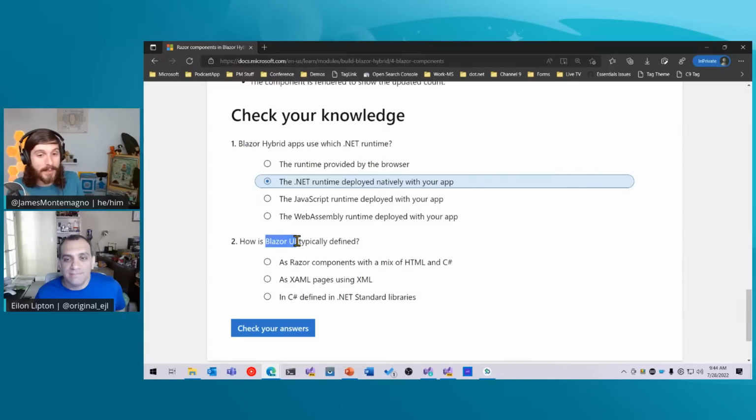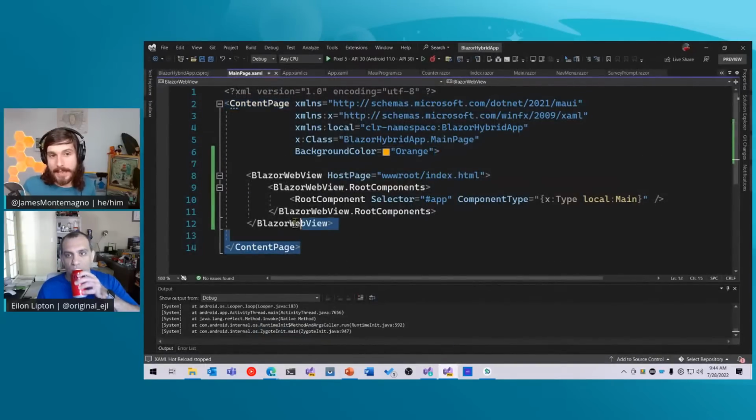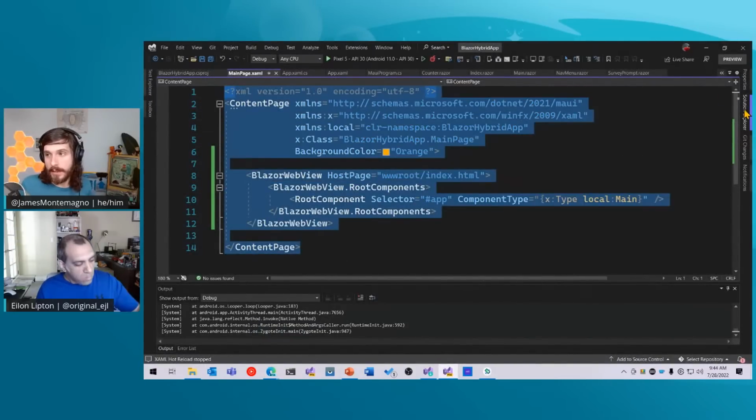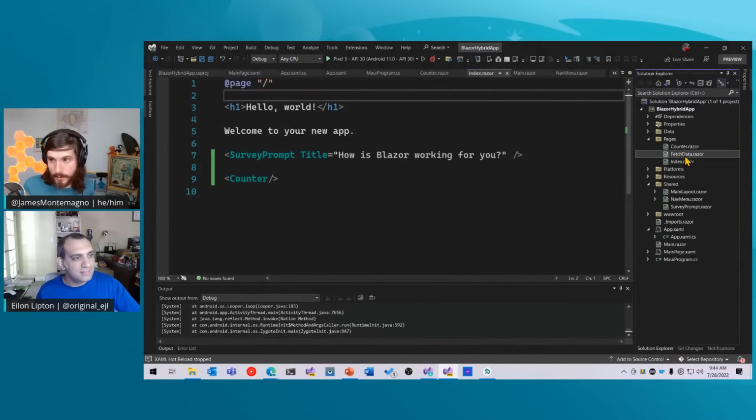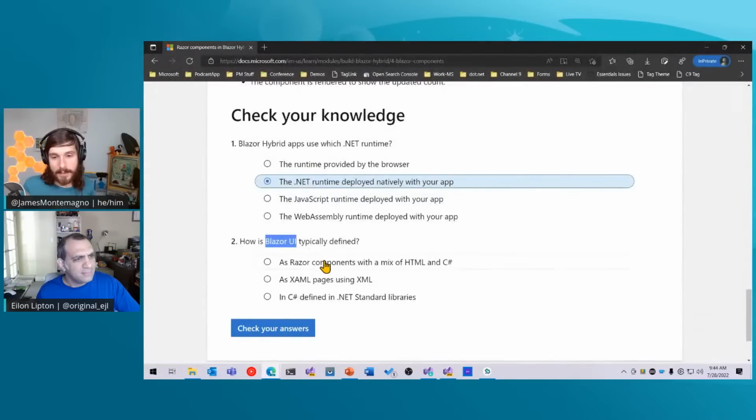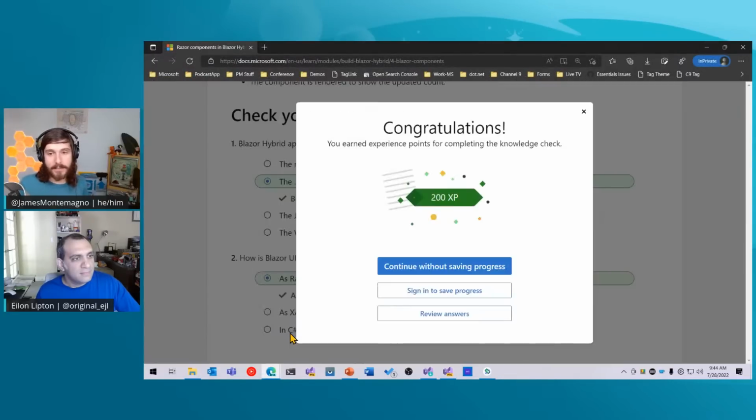Well, the key here is the Blazor UI and not the .NET MAUI UI. If you remember, .NET MAUI UI is in XAML, or in C#. Whereas if we look specifically at the Blazor UI components, what is this? It's a mix of HTML and C#. So hey, let's check our answers.